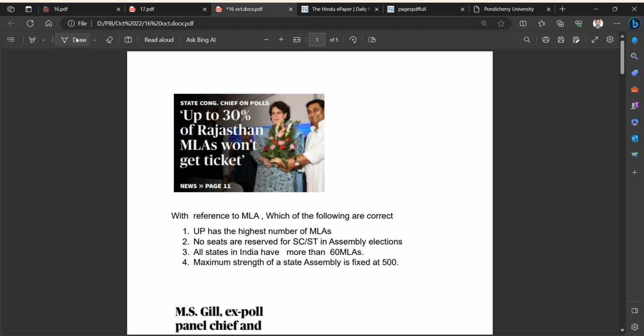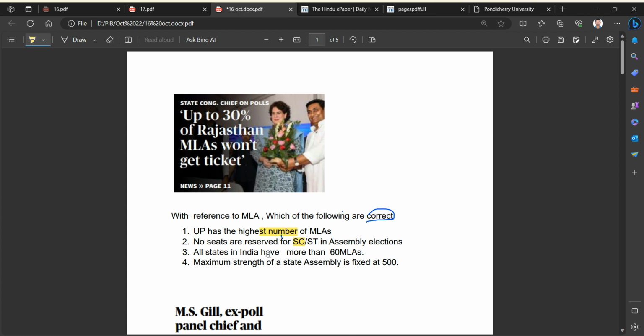So here the correct one becomes UP. Yes, UP has the highest number of MLAs. And here, no seats are reserved for SC and ST in assembly elections. No, the statement is false. Actually, certain seats are reserved for SC and ST. Only the candidates from that category can contest elections.